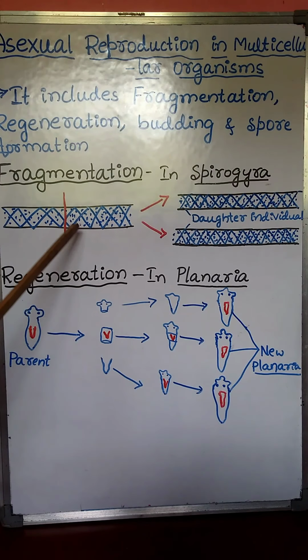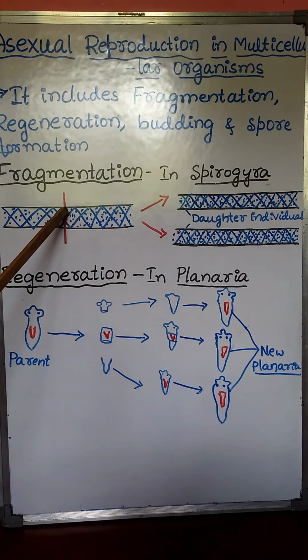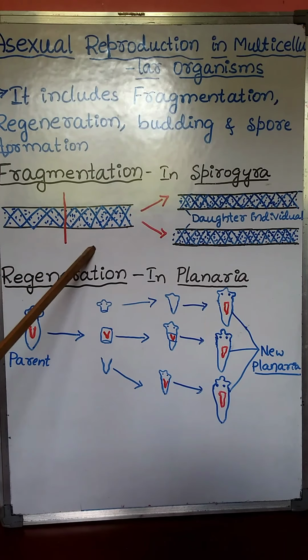Due to some mechanical disturbance or chemicals or death and decay of older parts, fragments, means pieces, are produced.